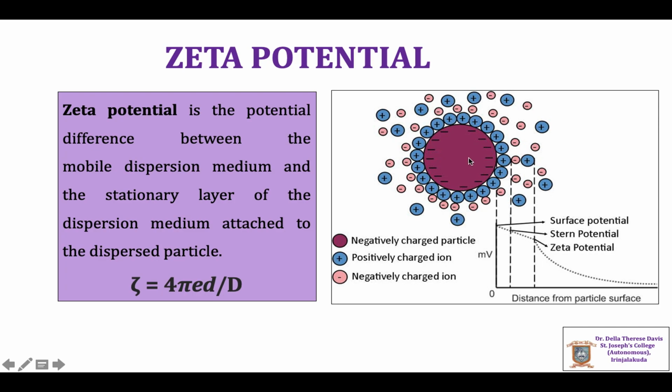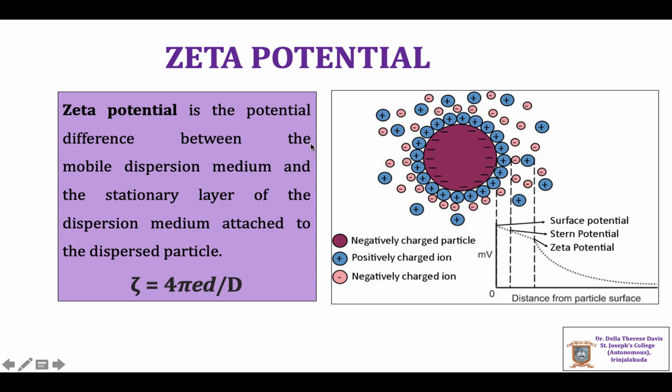Here the figure represents a negatively charged colloidal particle in which the Stern layer is positively charged, and as we go into the bulk the number of positively charged ions and negatively charged ions are almost equal. This is similar to that which we discussed in the case of silver iodide, which is a negatively charged colloid by the adsorption of I- ions.